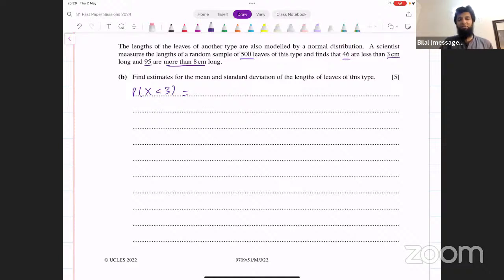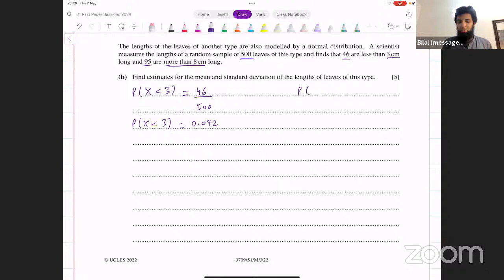The relative frequency concept that we've done in O levels as well. Probability can also be thought of as relative frequency. So 46 are the favorable outcomes divided by the total number of outcomes, 500. We say the probability of x being less than 3 is equal to 46 over 500, you can see what that is. That's 0.092.